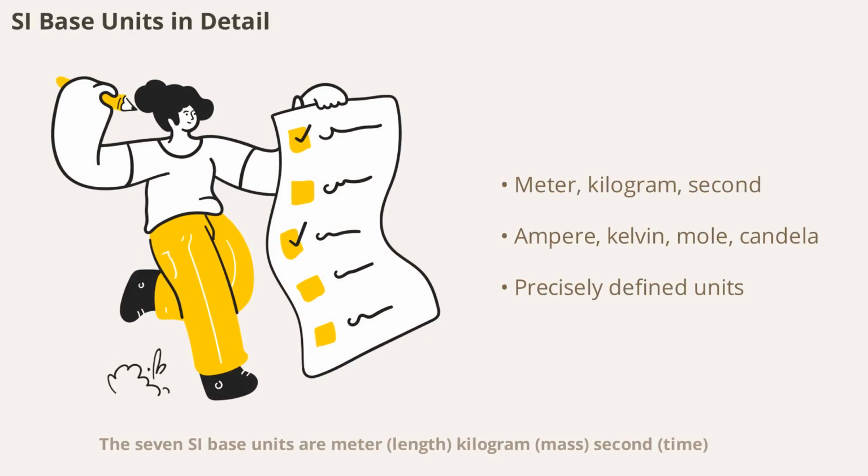The 7 SI base units are meter (length), kilogram (mass), second (time), ampere (electric current), Kelvin (temperature), mole (amount of substance), and candela (luminous intensity). Each unit is precisely defined to ensure consistency worldwide. Mastering these units is essential for any student of science.